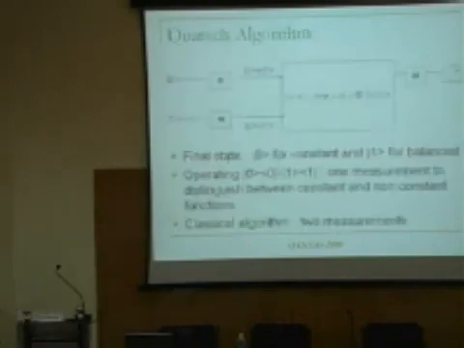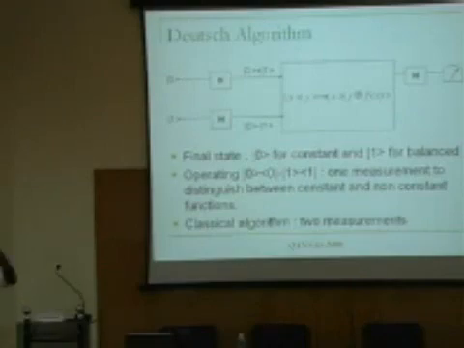So let us start with a little bit of a warm-up before I proceed. I want to make a few statements about Deutsch's algorithm. I think we are all familiar with it, but it doesn't harm to repeat. So what you have is essentially 4 possibilities in this. There are 2 constant functions and there are 2 non-constant functions.